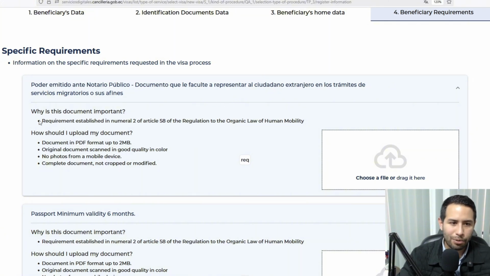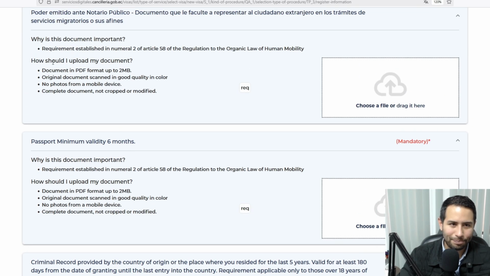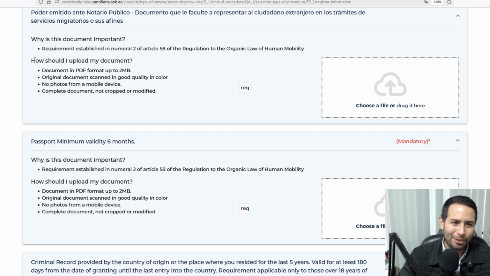Why is this document important? It's the same text for all documents, so never mind about this. Why is the document important? Because it's important, as simple as that. Because it's on the law.